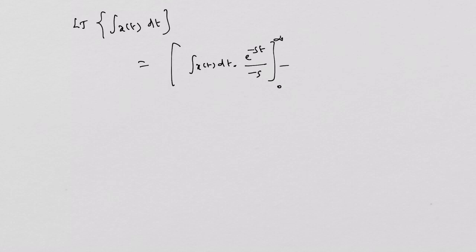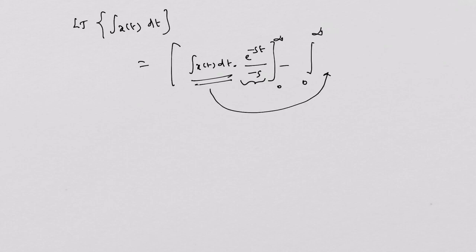The next factor, under integration, you have to use the differentiated version of u, and then take this integral v. Differentiated version of u, integral x of t dt, if it is differentiated once, you will obviously get x of t, there is no doubt, times e power minus st divided by minus s dt.